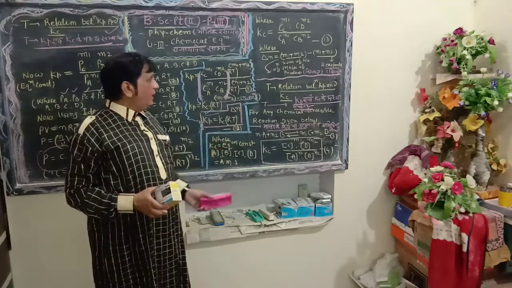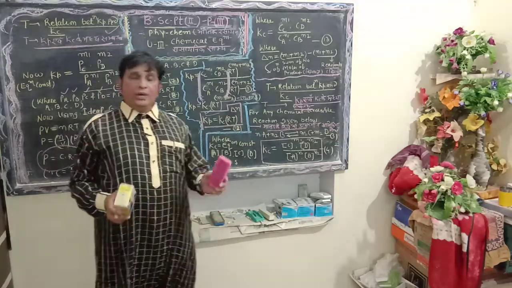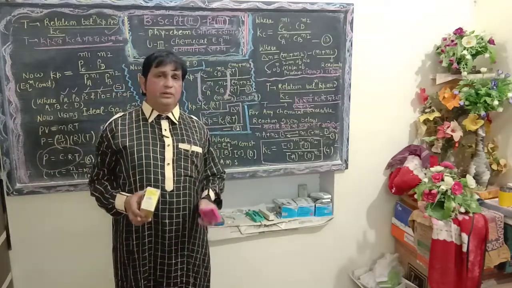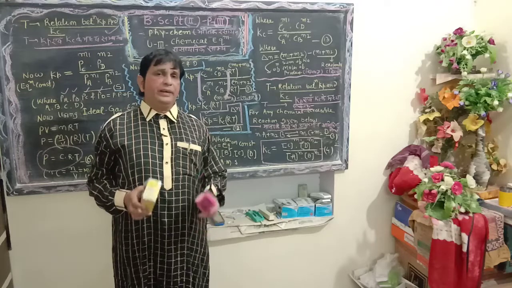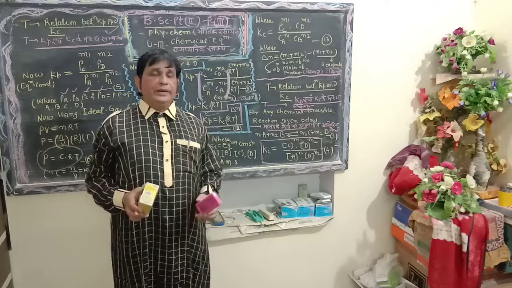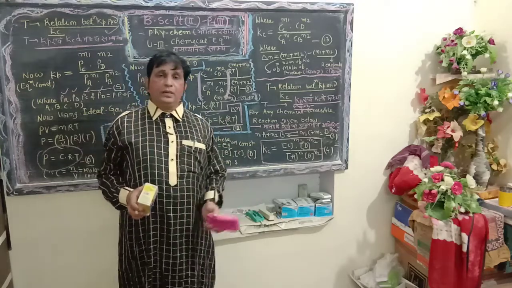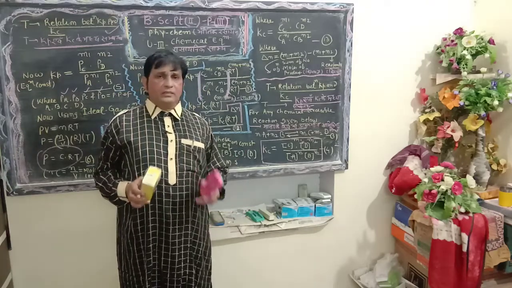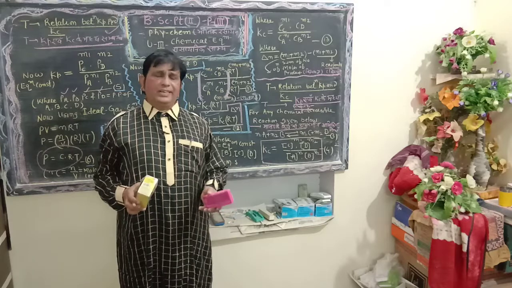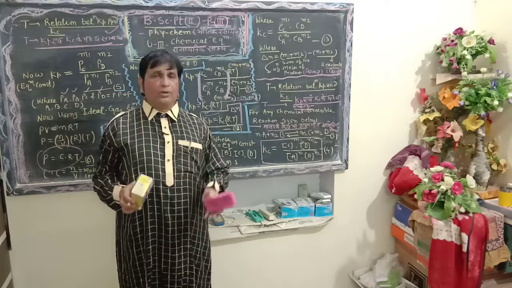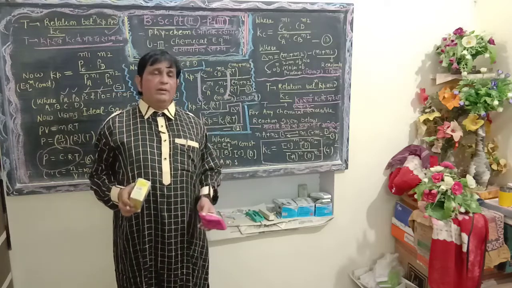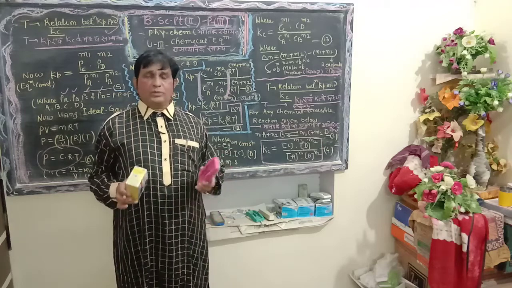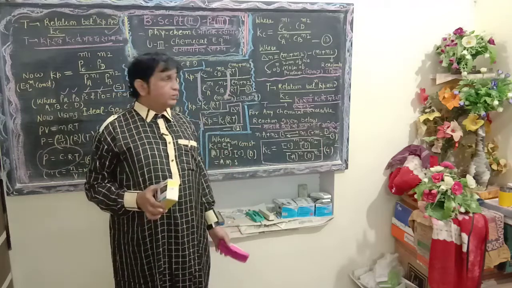Equation number 12, Kp = Kc (RT) to the power delta n, gives us the fundamental quantitative relationship between Kp and Kc. Dear students, it is a very special equation. In chemical reactions, we want to establish the relationship between reactants and products, which may be in the solid, liquid or gaseous state.